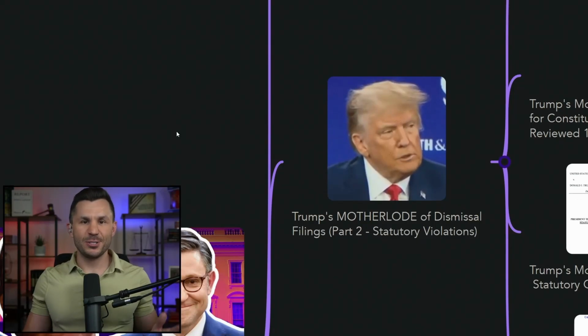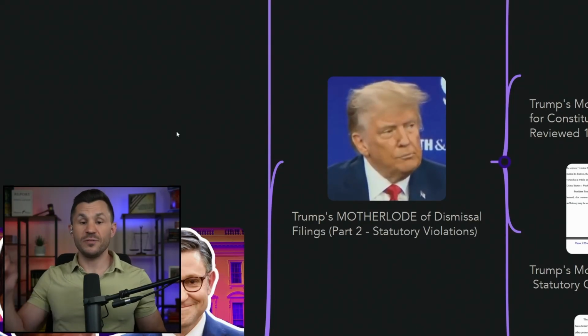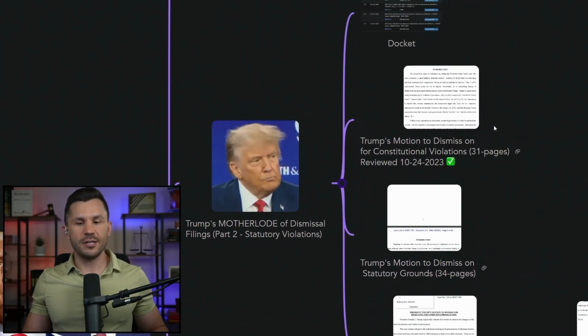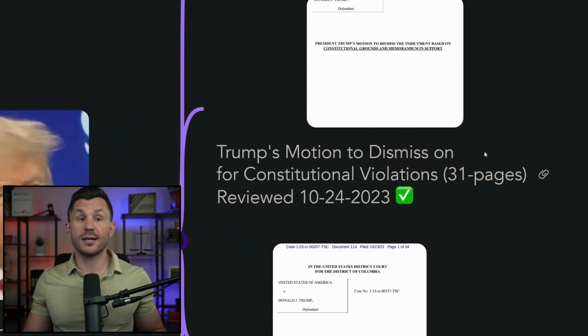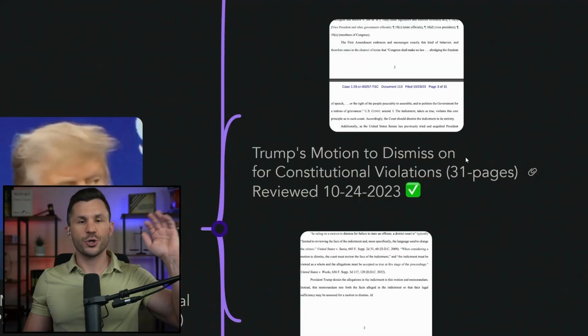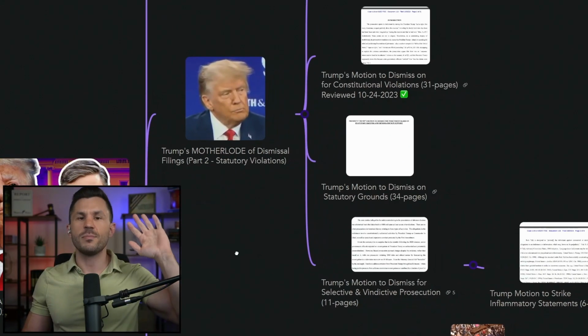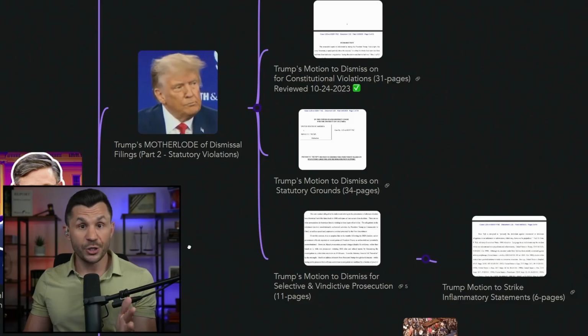Trump's dismissal motherlode, part 2. We've got a whole slew of filings from the president's defense team, and we've already gone through his motion to dismiss based on constitutional violations. It was a 31-pager, part of a series of what we're calling four motions, calling them the motherlode because they are all quite good and quite juicy.